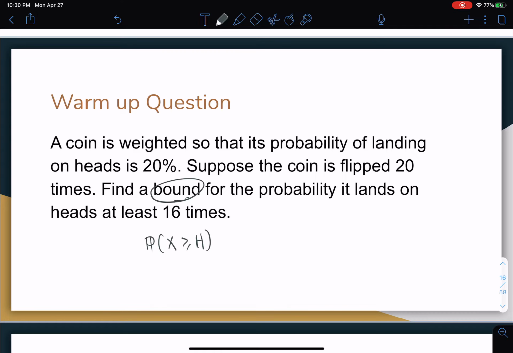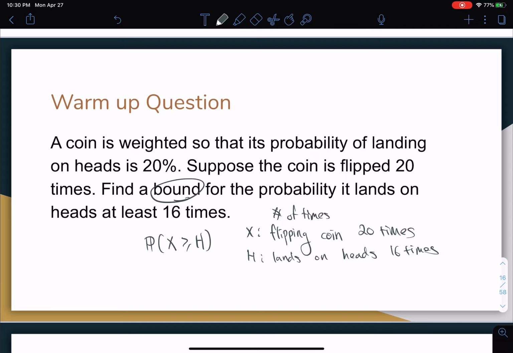You want to find that, where x represents, apologies, not landing, but flipping the coin 20 times, and h represents the number of times it lands on heads, 16 times.